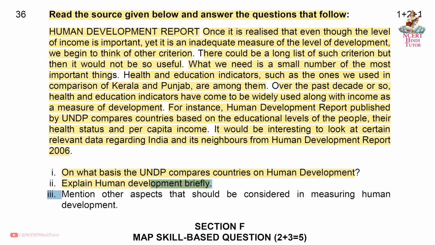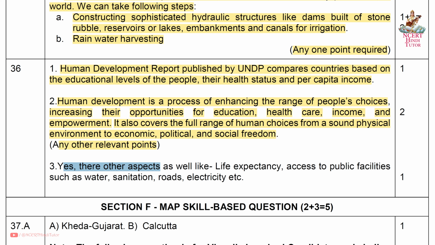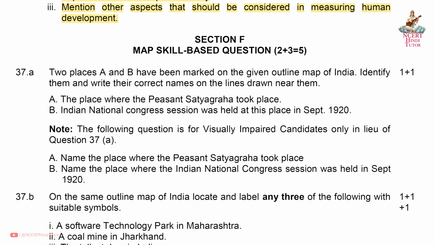Third, mention other aspects that should be considered in measuring human development. Answer: Yes, there are other aspects as well, like life expectancy, access to public facilities such as water, sanitation, roads, electricity, etc. Section F, Map Skill Based Question.